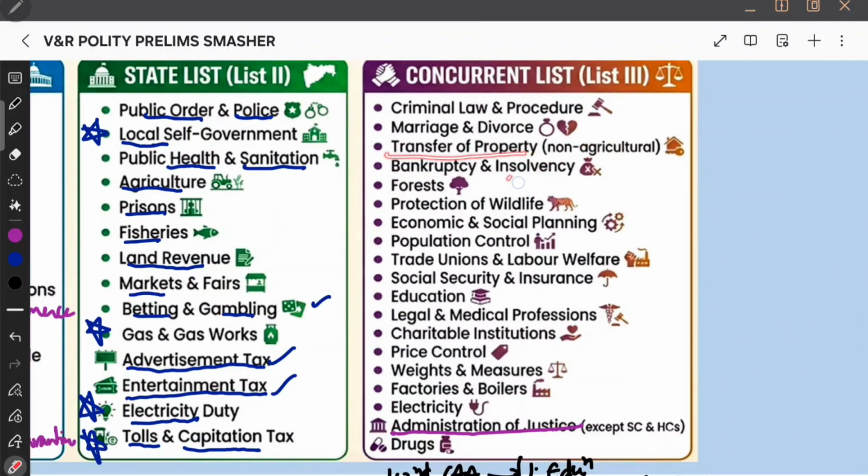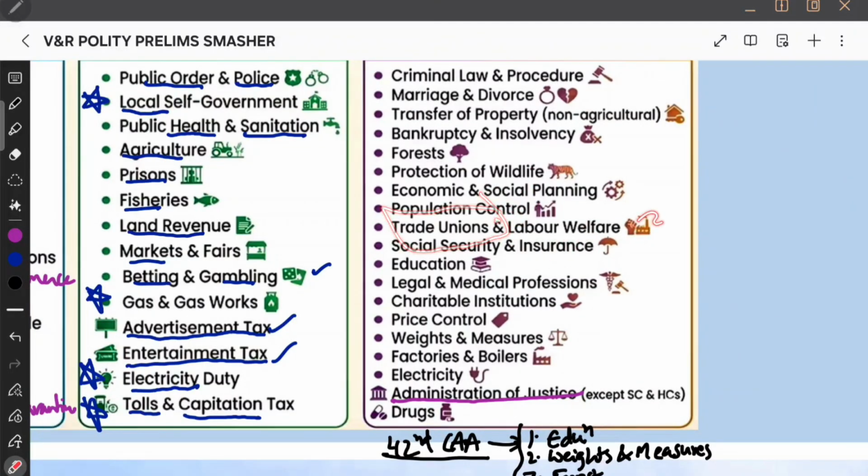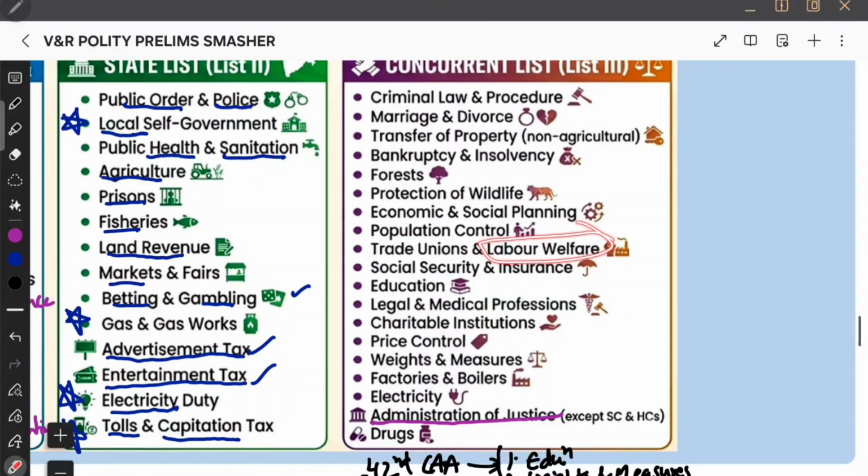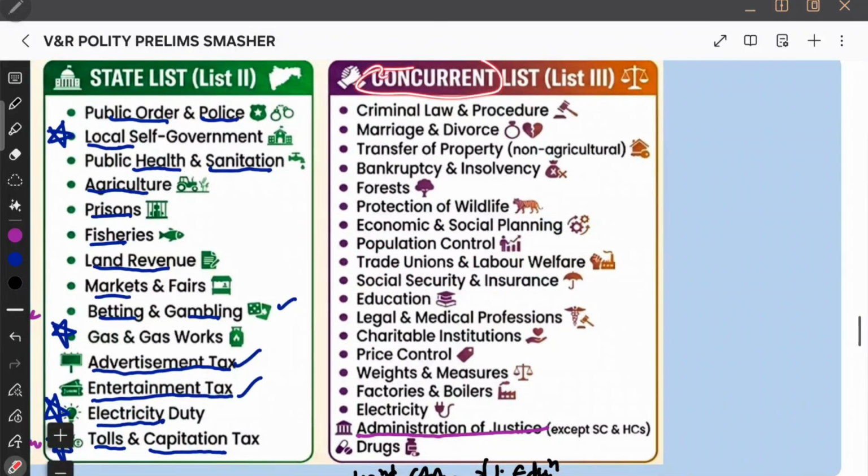Transfer of property, in this also state will do sometimes, center will also do. Marriage and divorce also, state will do, center will do. And then population control, family planning, all this is in the concurrent. And then trade union will be formed at the central level and can also be at state level. Labor welfare reforms. So whatever welfare oriented are there, they are usually put in the concurrent list. For example, education is welfare oriented, concurrent.